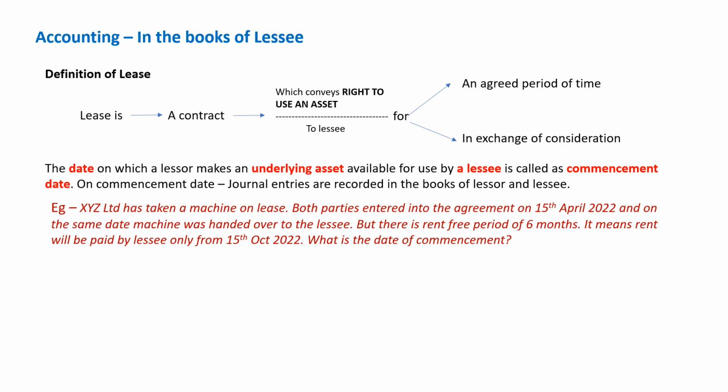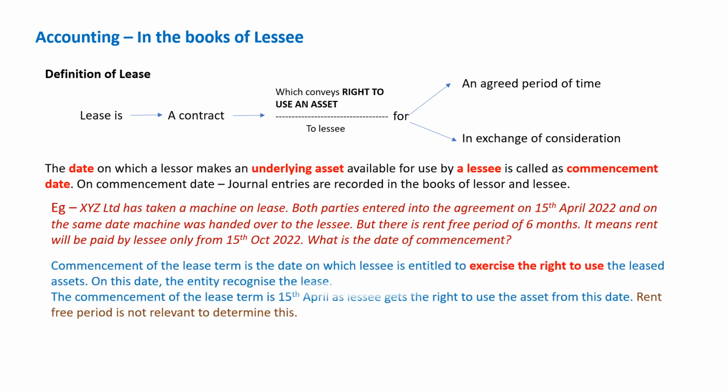So what is the commencement date? In this case, it is the choice of XYZ Limited, who is giving the machine on rent, and it has given a 6-month rent-free period. That means the lessee is not going to pay for the first 6 months. But the question here is, when should the accounting entry be posted in the books of the lessee? The commencement date of the lease term is the date on which the lessee is entitled to exercise the right to use the leased asset.